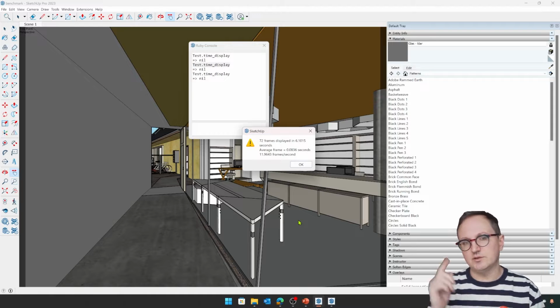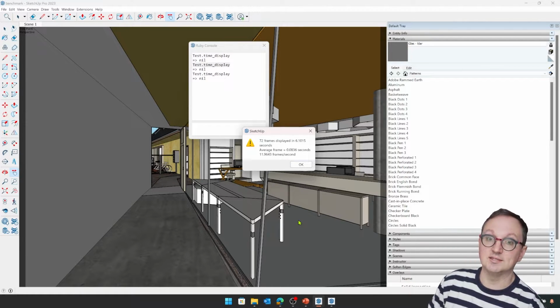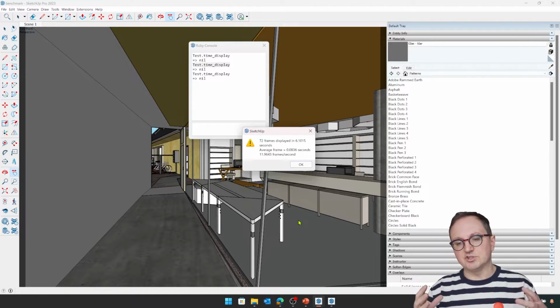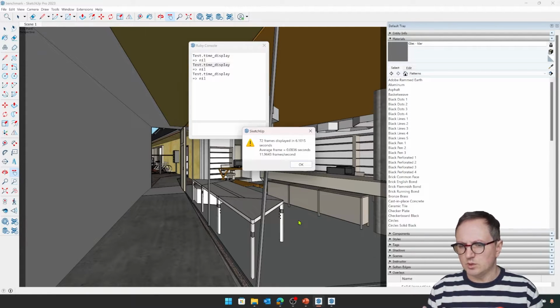Now here there's 72 frames of animation going around, and it took 0.08 seconds to render every single one of those frames. We have an average of 11 frames per second that SketchUp could actually render at this point. Just to give you some context there, your mouse on your computer typically updates at around about 60 frames a second. So ideally, we want every little movement of our mouse as we zoom in and out, move around, pan. We want SketchUp to be able to keep up with your mouse at the very, very least. As we can see there in that particular example, in a real world model, we fell quite short of that 60 frames a second with 11 frames a second.